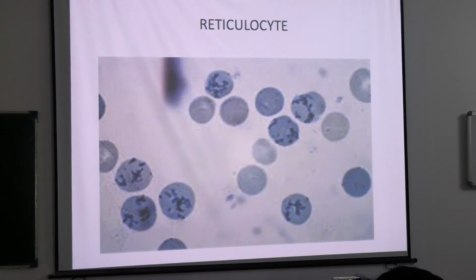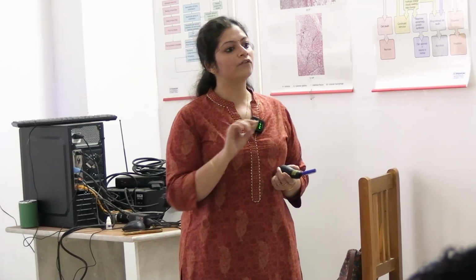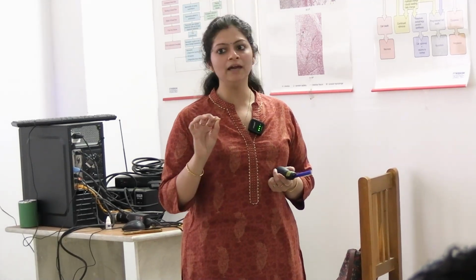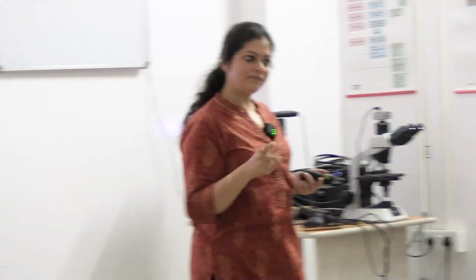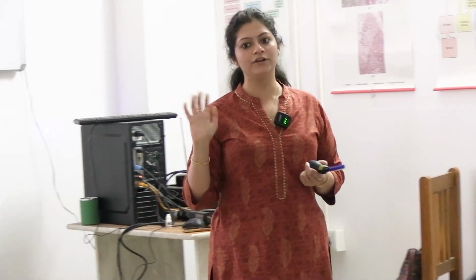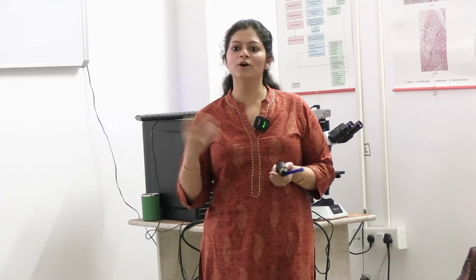Like in oil immersion, you focus a field where you have 100 RBCs and then you count the number of reticulocytes you are seeing. Suppose in a field of 100 RBCs, you are getting 2 reticulocytes. So it will be 2 out of 100, right? Then the same thing you will repeat 10 times on 10 different fields, and the average of that will be your reticulocyte count. If you are seeing 2 reticulocytes in every field, in 10 fields, then your reticulocyte percentage is 2%. Did you all get it? How to do a reticulocyte count?